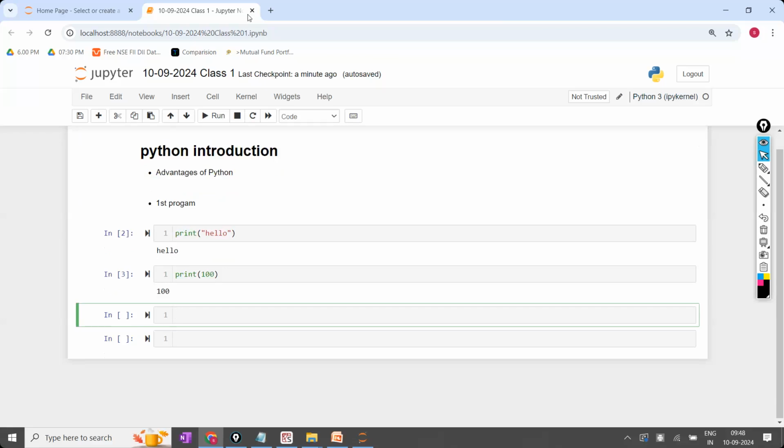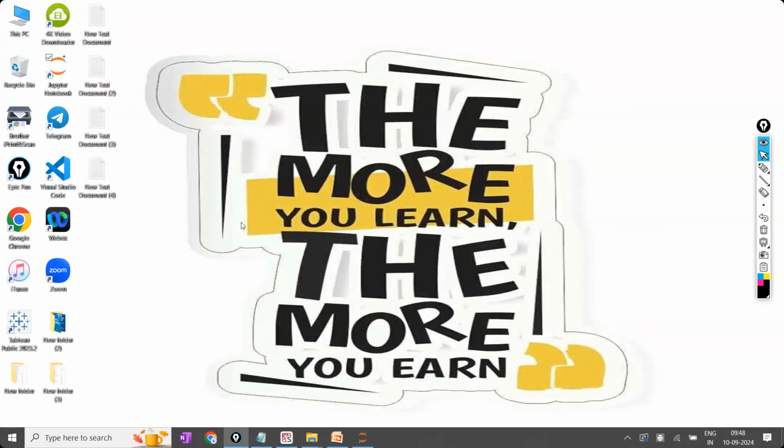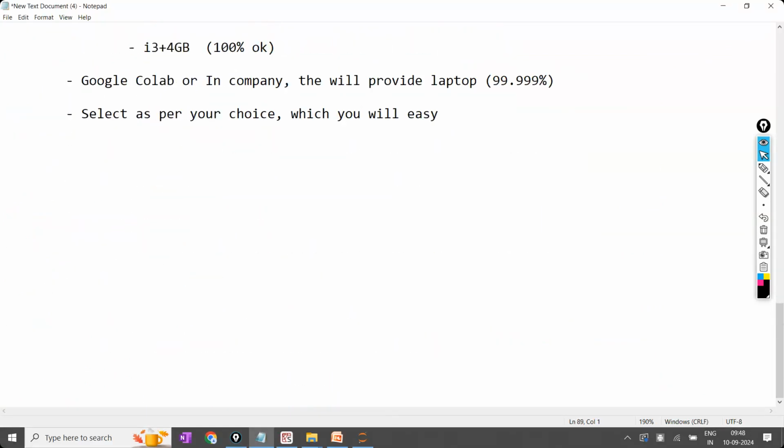Now, the point is, okay, sir, fine. Now, I want to keep one Jupyter notebook file separately, and I want to save it in one location. Wherever your Jupyter notebook is available, the folder, the location or folder where your Jupyter notebook is located.